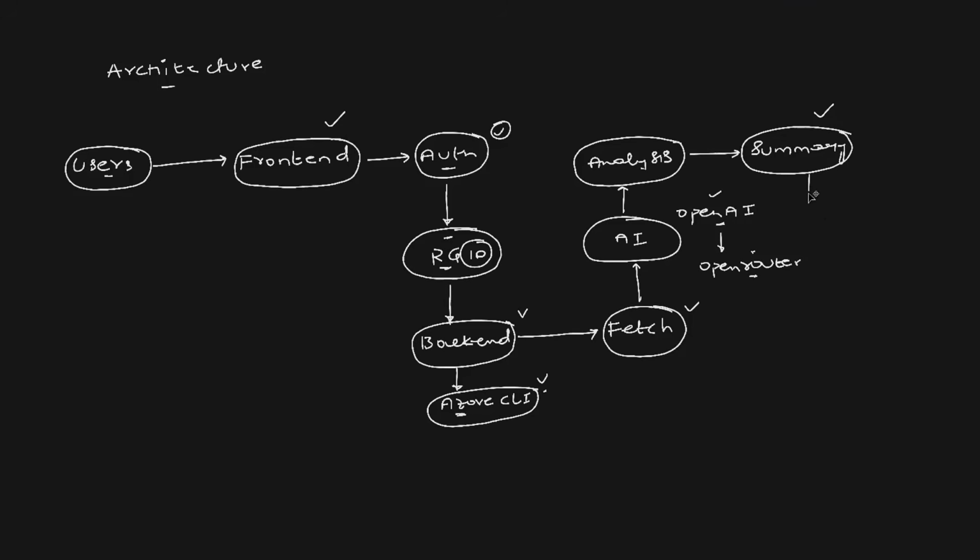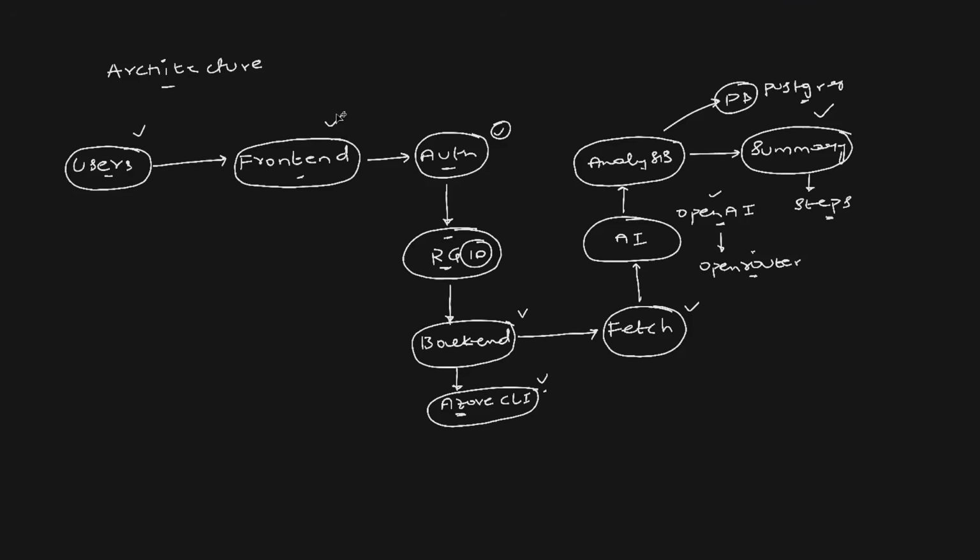And along with the summary, it can also provide the steps. And this is shown to the user back on the front end or on the user interface. Again, the same path. Information is stored within the database. This analysis is stored within the database, where we are using the Postgres database. And from the database, the backend fetches the information and shows it back to the user. This is what happens end to end in the agent application that we are going to build.